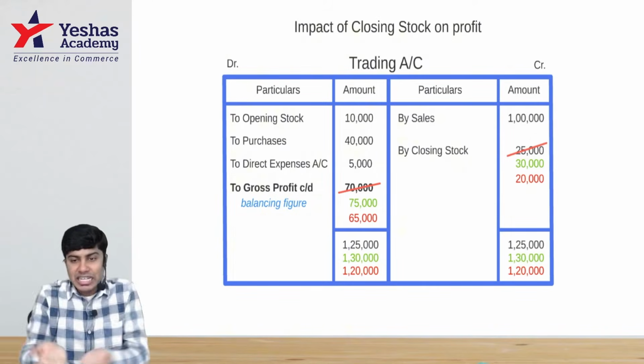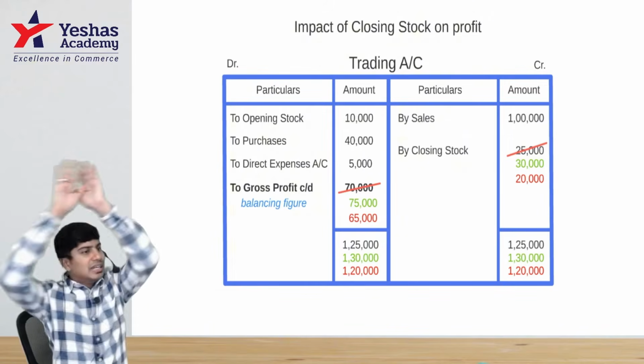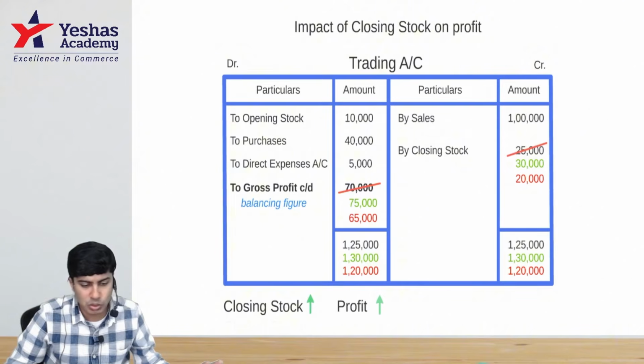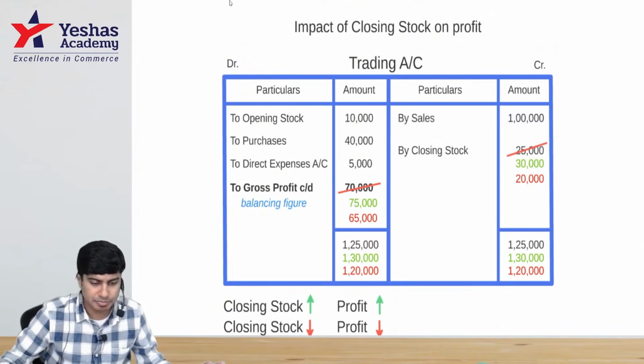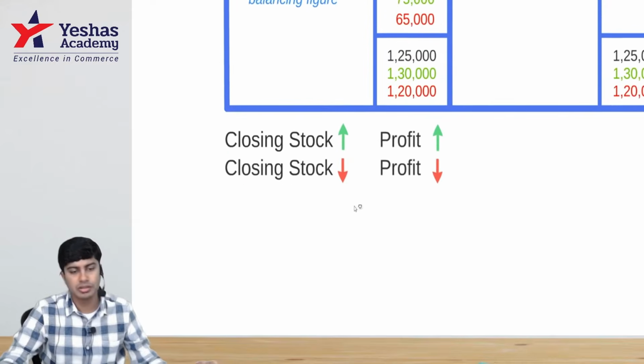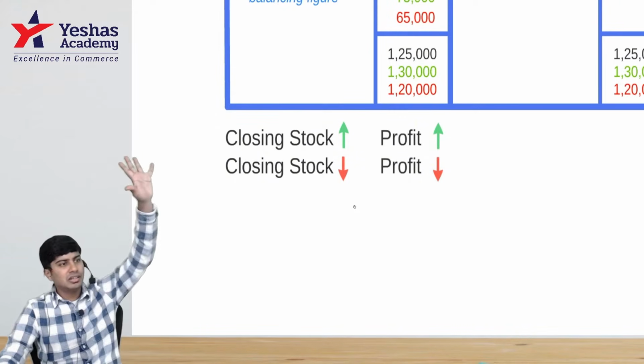Increase closing stock, increased GP. Decrease closing stock, decreased GP. Let me know if my conclusion is right. See this? I don't know if you're able to see now. Can you give me a check? Is everybody understood and clear till here?